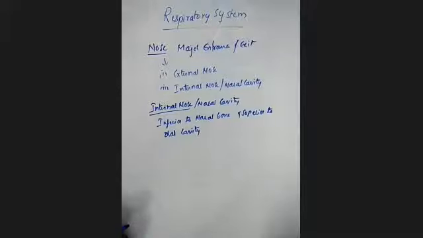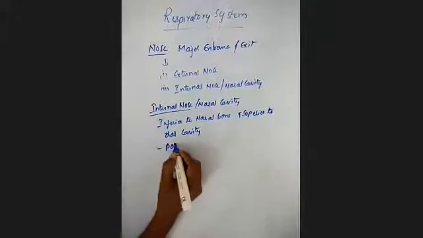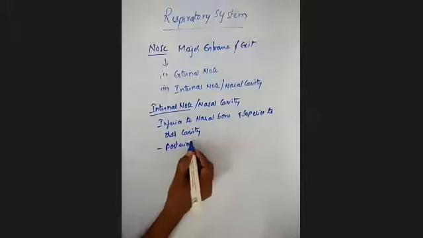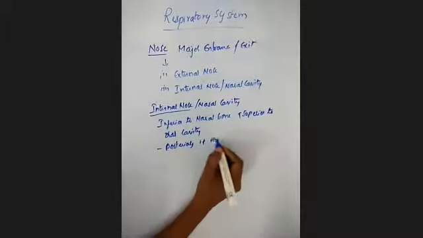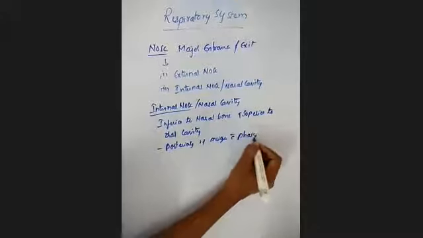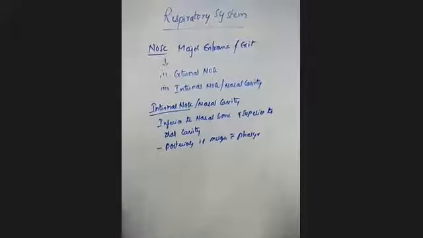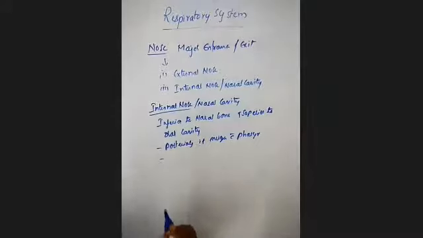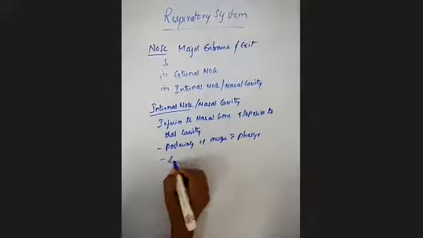Posteriorly, it merges with the pharynx. Clear? Posteriorly, it merges with the pharynx. The anterior portion, just inside the nostrils, you will call the vestibule. What is this vestibule?